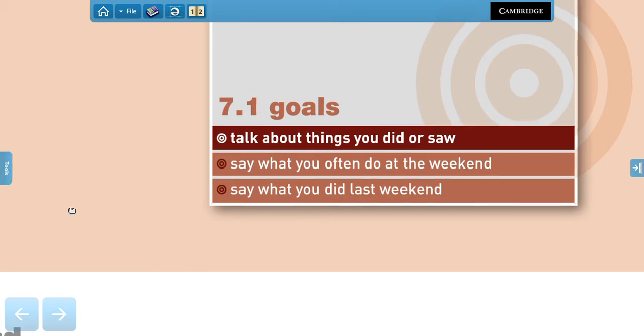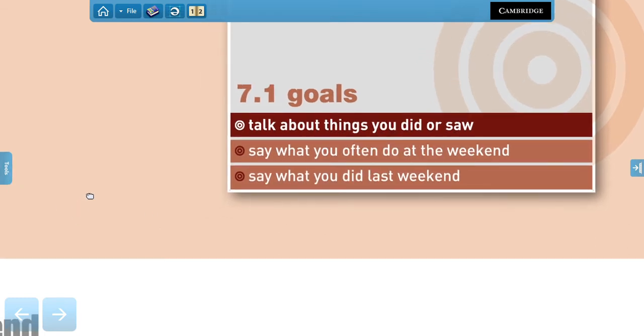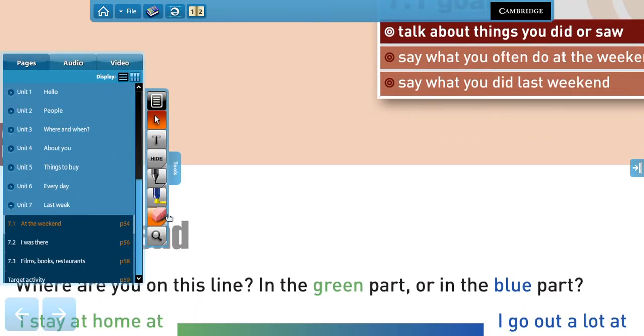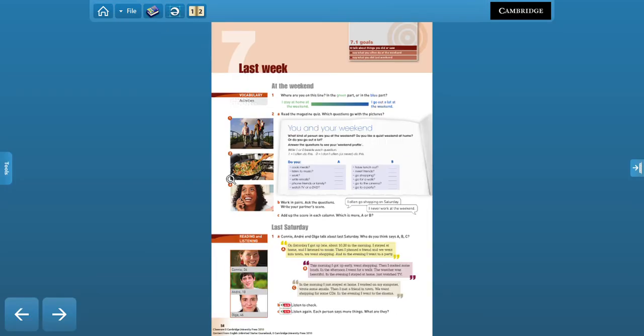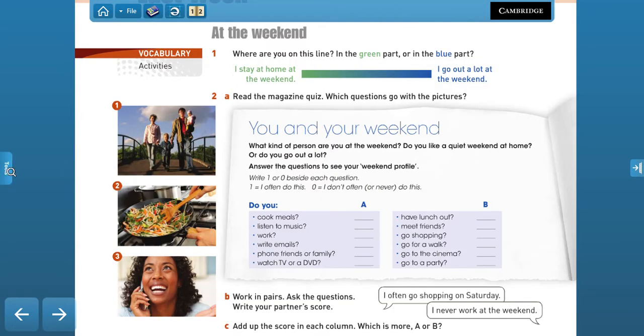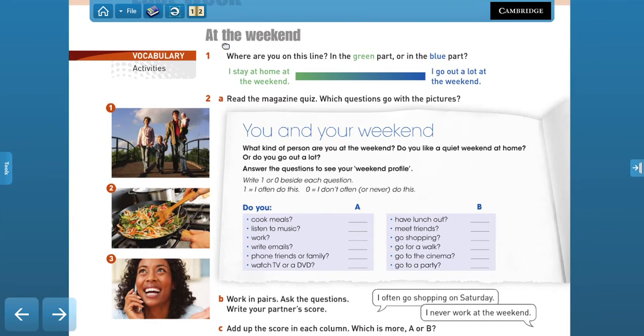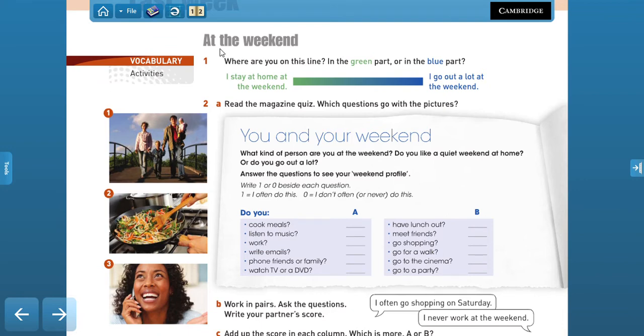We're going to learn expressions and verbs, right, to talk about the things that you have done. So first we're going to start with a short quiz about the activities you like to do at the weekend. Remember that we use the preposition at the weekend, not in the weekend, right? Now, the first question says, where are you on this line? In the green part or in the blue part?